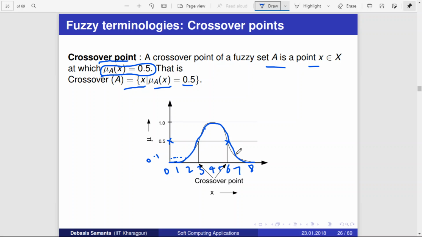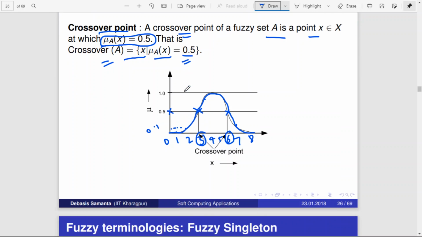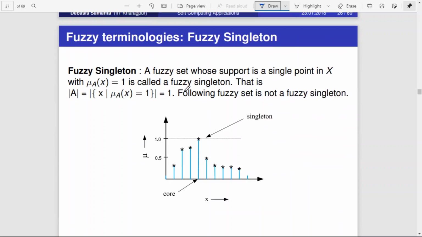For 7, again it is 0.1. So this and this are the crossover points, that is, the values of x for which the membership function is producing a value 0.5. Such points are called crossover points. These terminologies you should remember.